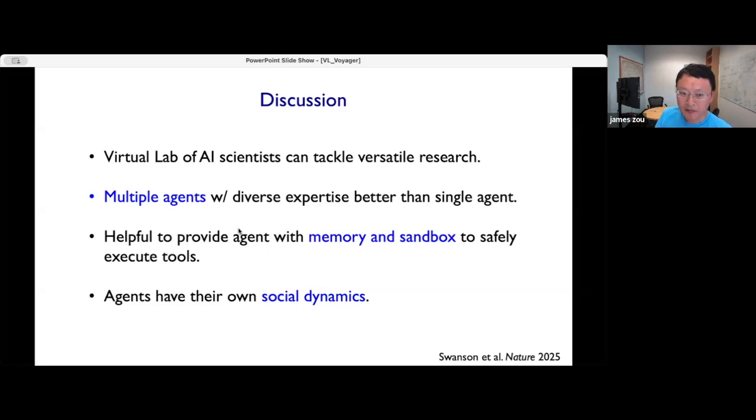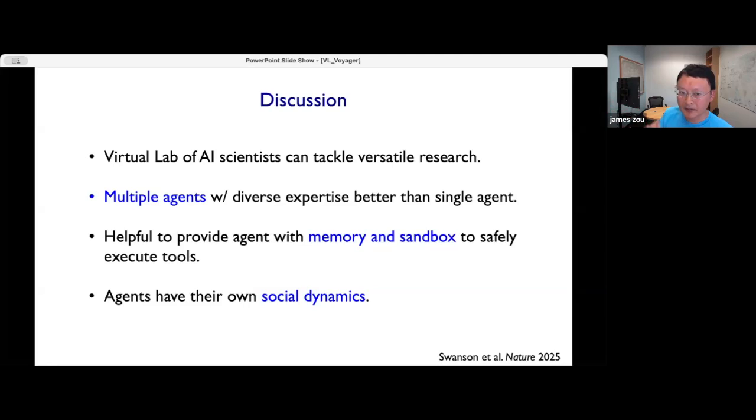We also found it quite helpful to provide these agents with additional resources. They have memory components so they can remember what they discussed in previous group meetings or one-on-one meetings. We also provide them with a sandbox so they can execute tools like AlphaFold in a safe environment. And the other thing worth noting is that these agents have their own interesting social dynamics. It depends on which agents speak first. Sometimes agents talk more than others, and that can lead to different kinds of creativity and different solutions.